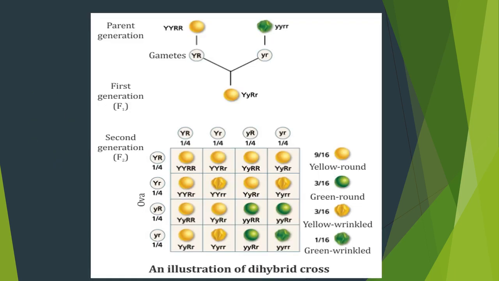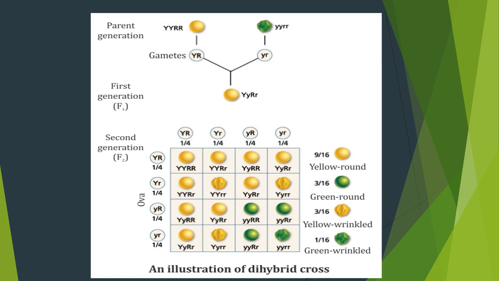So I have given the best example for you here. As I said before, dihybrid cross: di means we are going to take two different characters. In monohybrid cross, we took only one character, which is tall plant and dwarf plant. Here we are going to take two characters. See the first parent, YYRR, capital Y, capital Y. It denotes yellow color of the seed. Capital R, capital R denotes the shape of the seed. Capital R denotes round shape.